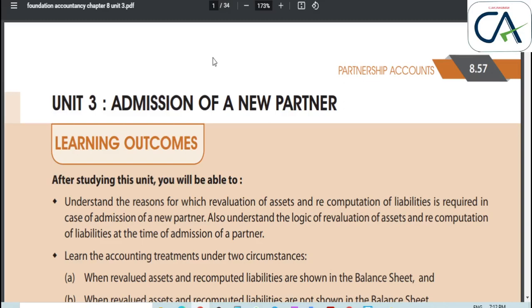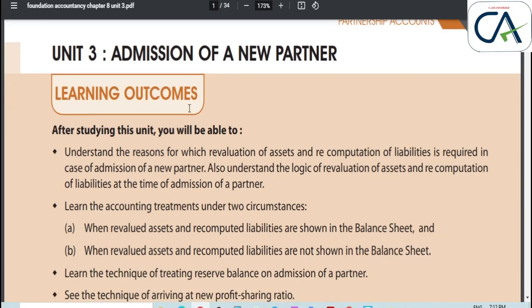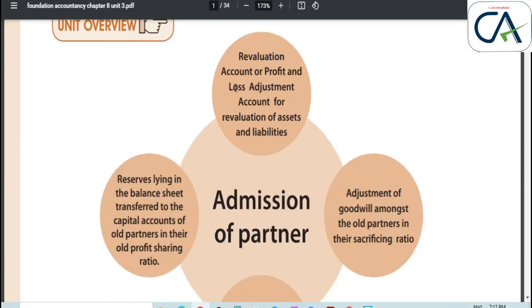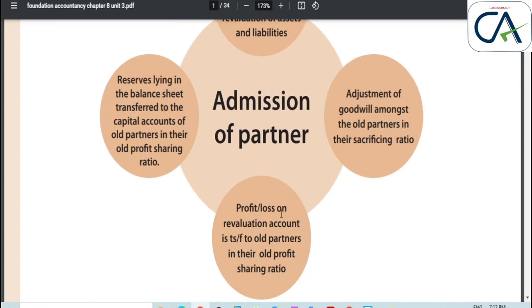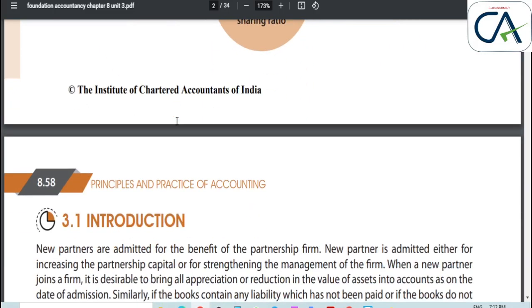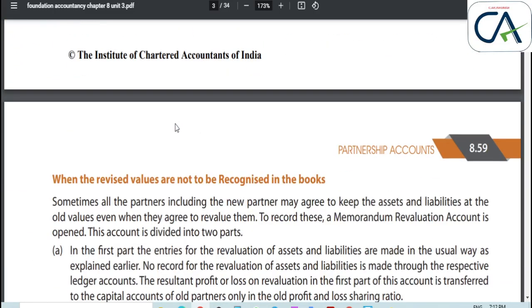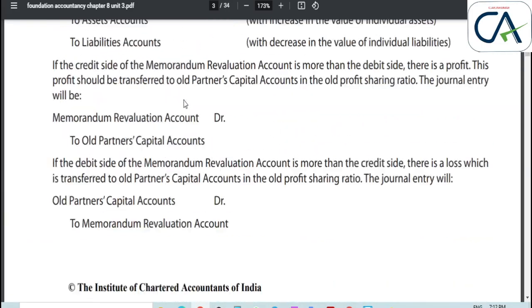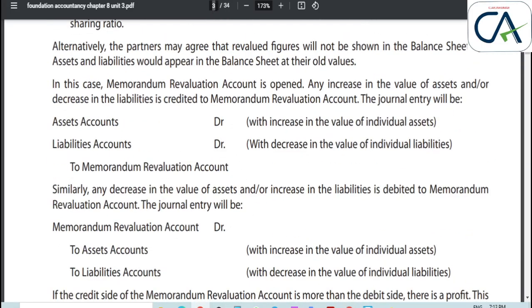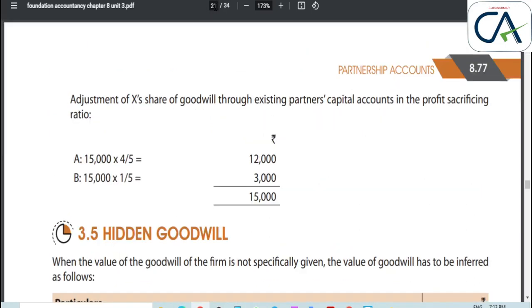In this video we are going to see, in partnership accounts, the case of admission of a new partner. While admitting a new partner we have to calculate certain things. We have to revalue the assets and liabilities of our firm, calculate the goodwill, calculate the new profit sharing ratio, and calculate the sacrificing ratio, not gaining ratio. But in this video, we are going to see how to calculate hidden goodwill.